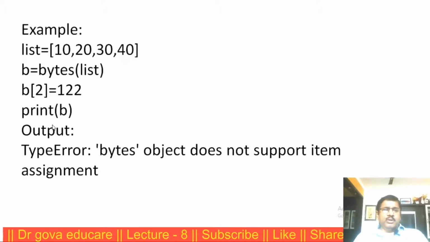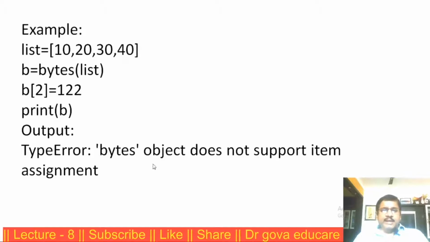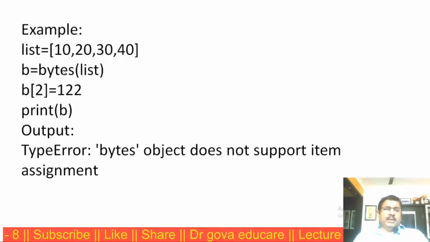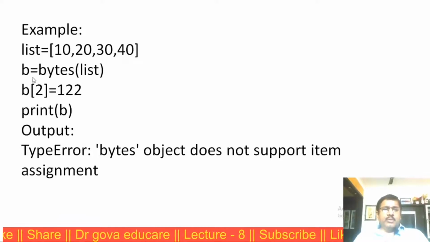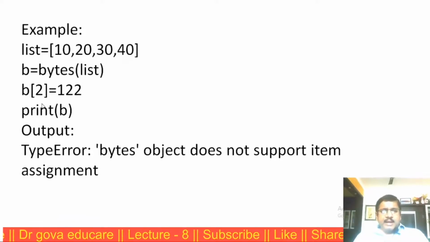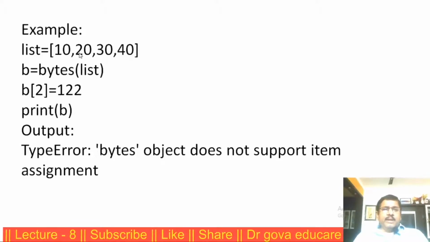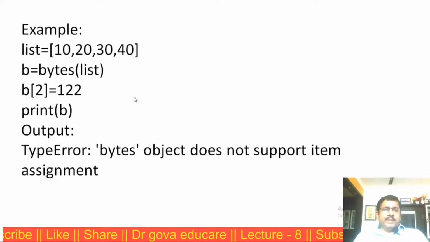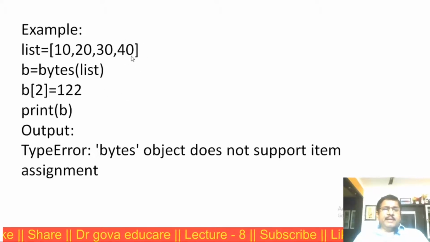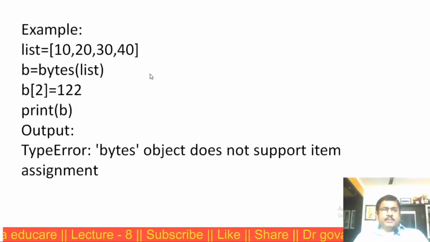This is the output. We get an error: bytes object does not support item assignment. That means we cannot modify the content of B. So the bytes data type is an immutable data type.